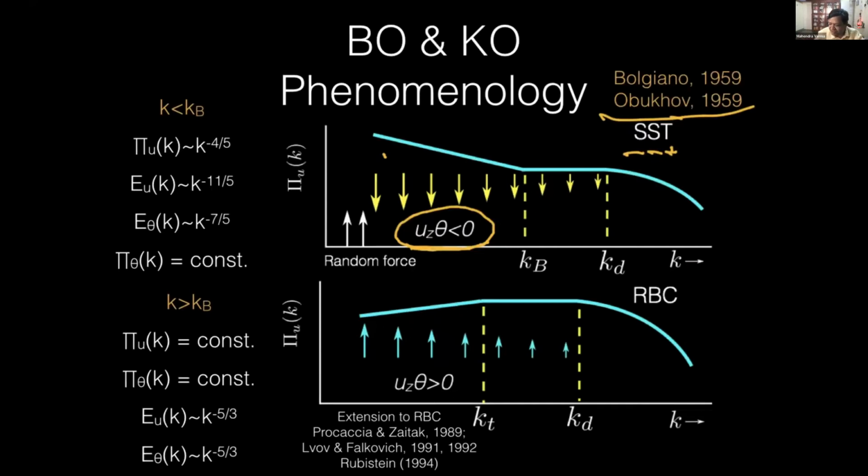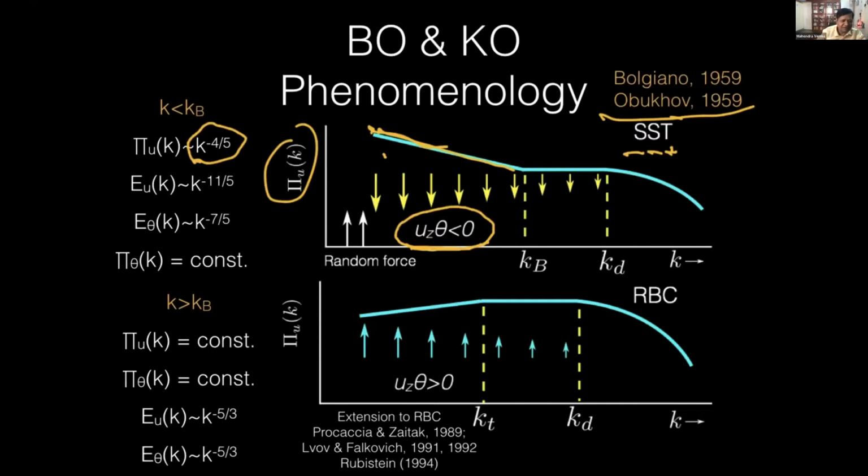So the flux is decreasing with wave number. This is the flux. In fact, it was shown by Bolgiano in the same paper in 1959 that this flux will decrease with wave number as k to the minus 4/5. Now this is for stably stratified turbulence.